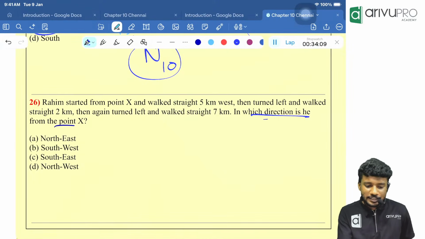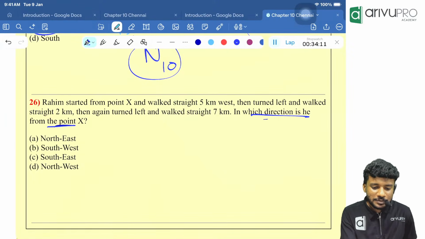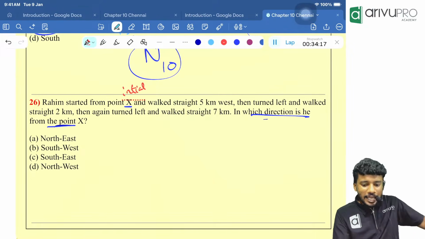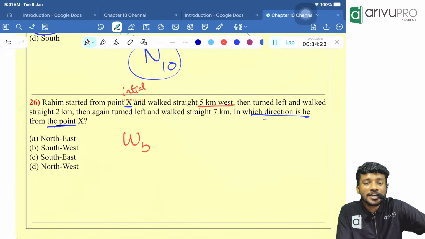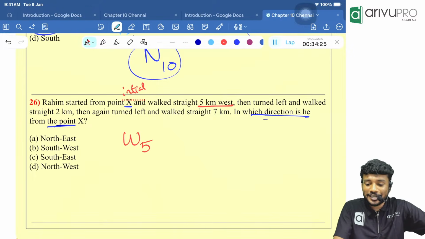In which direction is he from the point X? Rahim started from point X, which means point X is our initial point. So this is our type 4 question. He walked 5 kilometer west. So what is the initial direction? West. How many kilometer? 5 kilometer.